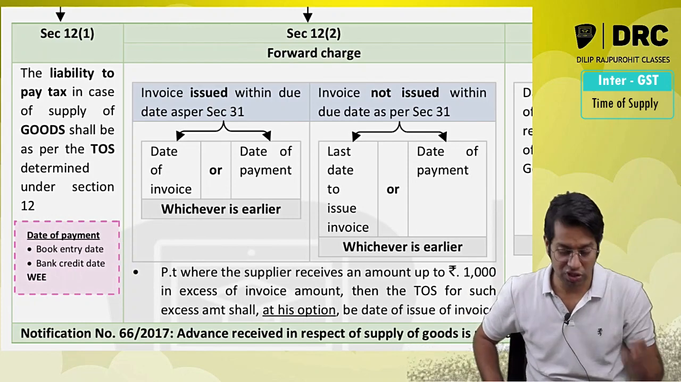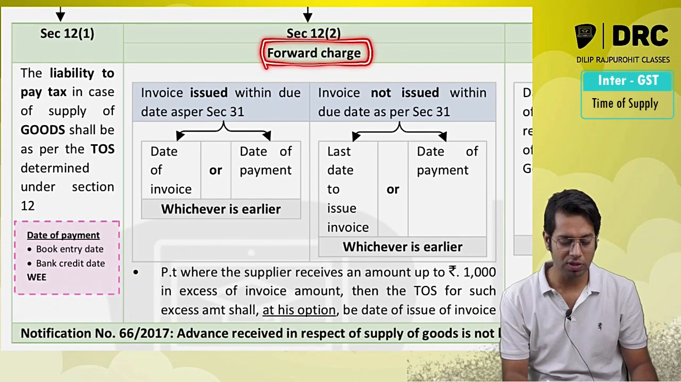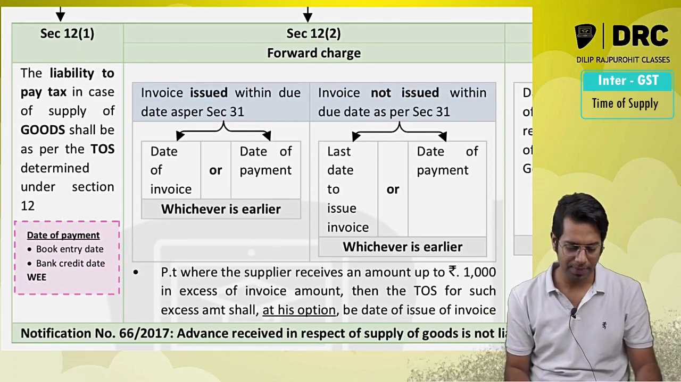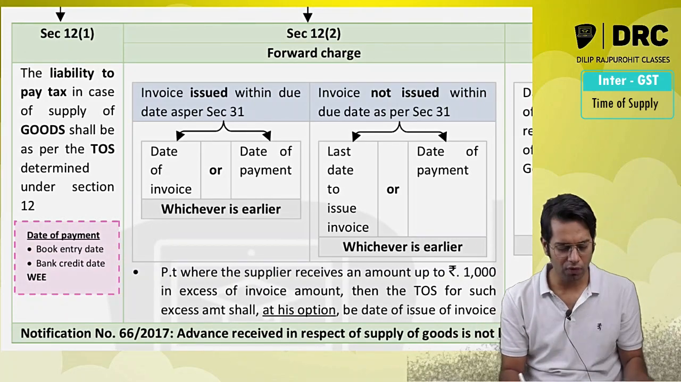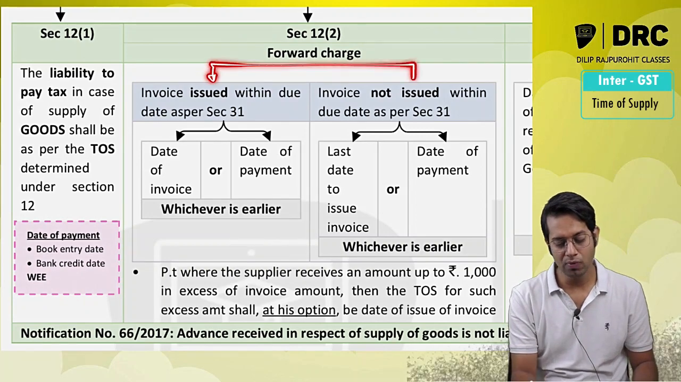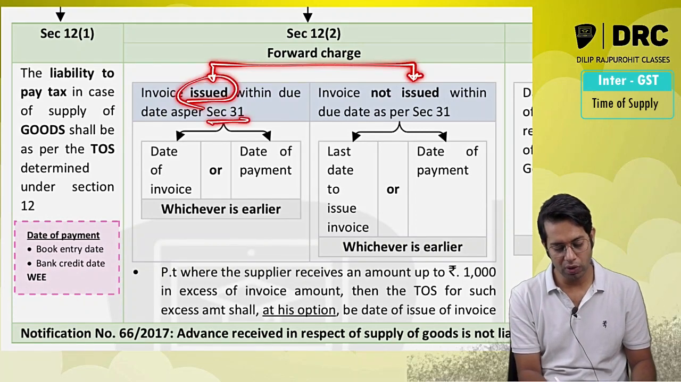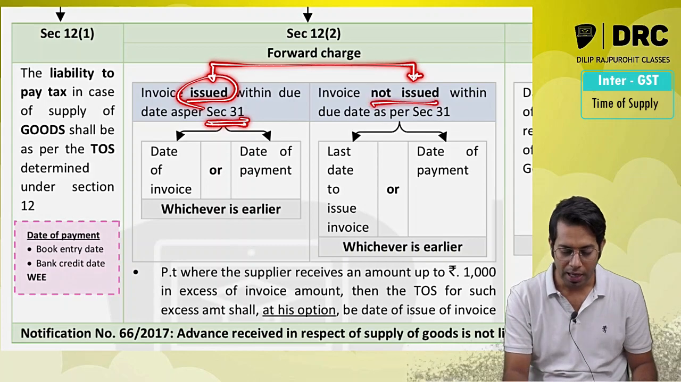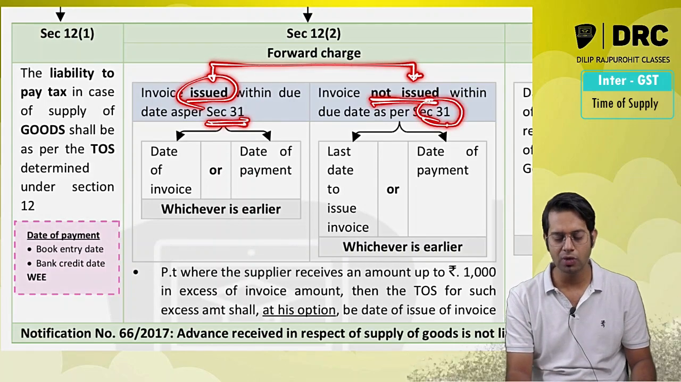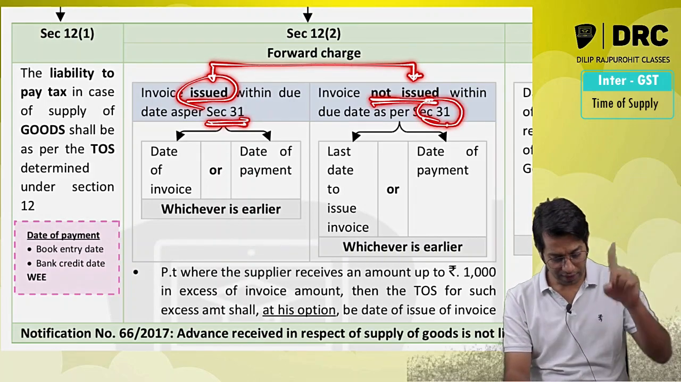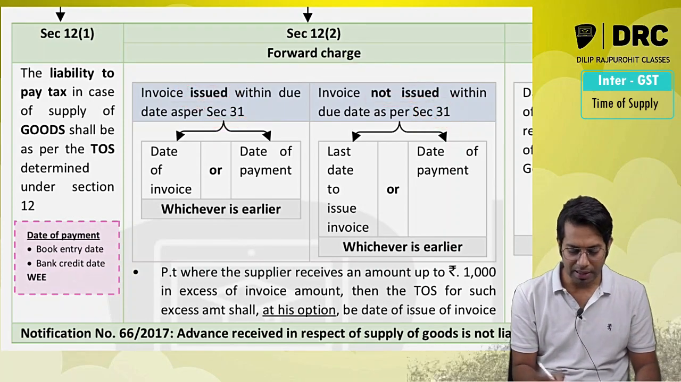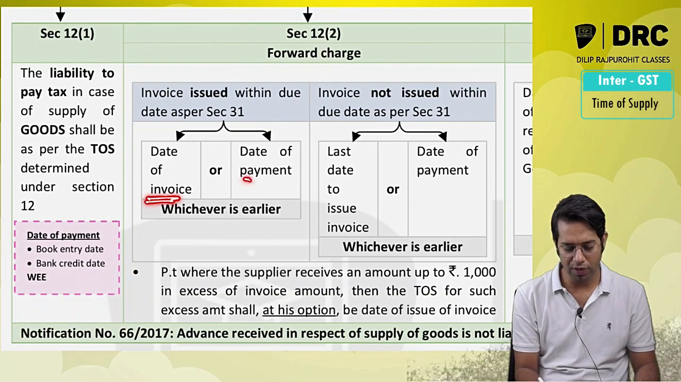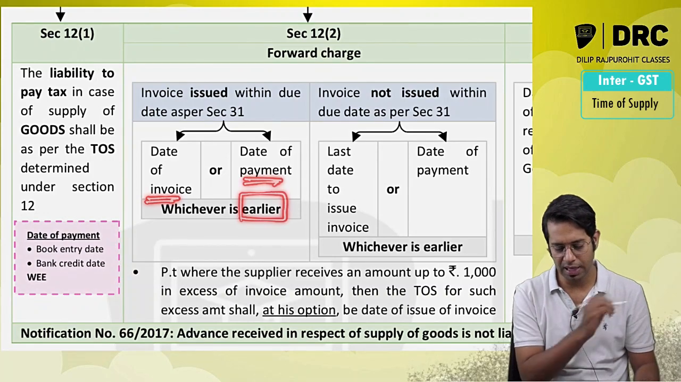12.2 talks about forward charge. In case of forward charge means I supply, I pay, correct? The supplier of goods or services is required to make the payment of taxes to the government. In case of forward charge, check whether the invoice has been issued by you within the due date specified under section 31 or not. If the invoice has been issued within the due date specified under section 31, then the time of supply will be the date of invoice or the date of payment, whichever is earlier.